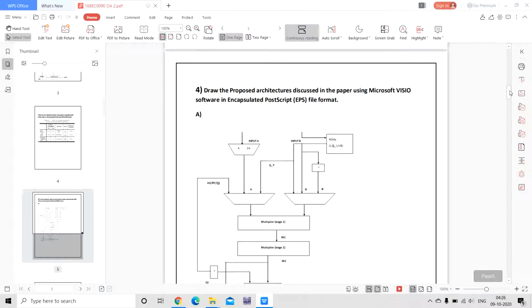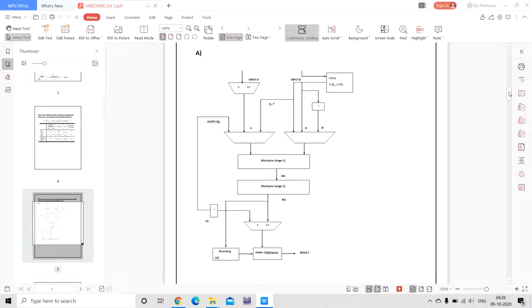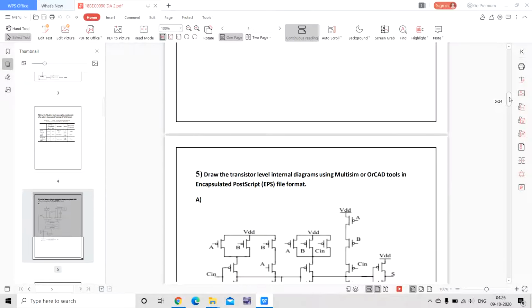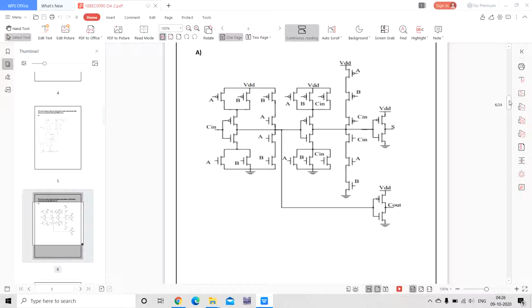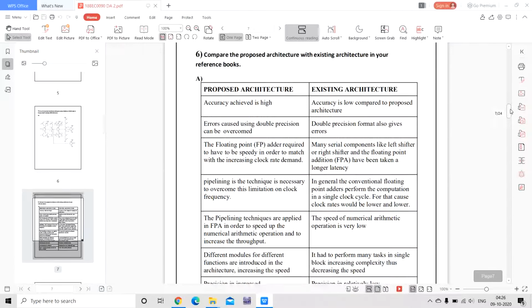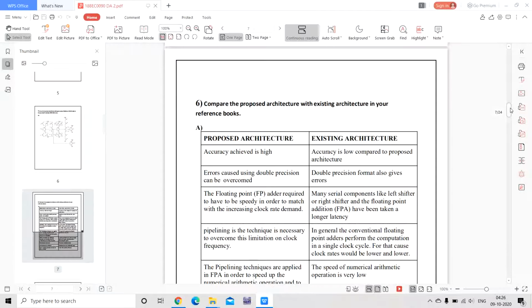And the fourth question is the proposed architecture discussed in the paper using Microsoft Visio software in encapsulated PostScript file format. And you can see the block diagram. And the transistor level internal diagrams using Multisim or OrCAD tools in Encapsulated PostScript EPS file format. You can see this. The proposed architecture with existing architecture and reference books.